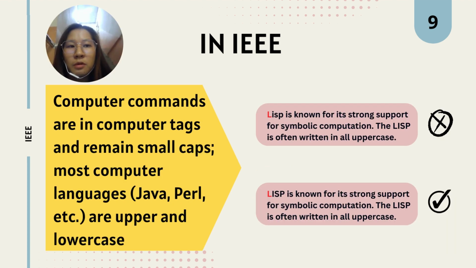When referring to computer programming languages, the names of these languages are written using standard capitalization rules. This means using a mix of uppercase and lowercase letters as appropriate for the specific language. For instance, LISP is known for its strong support for symbolic computation. The LISP is often written in all uppercase.